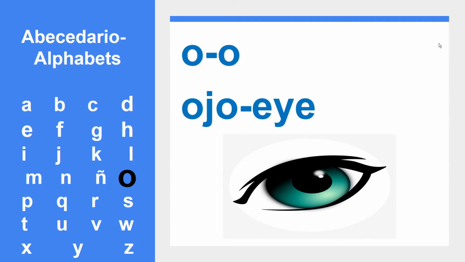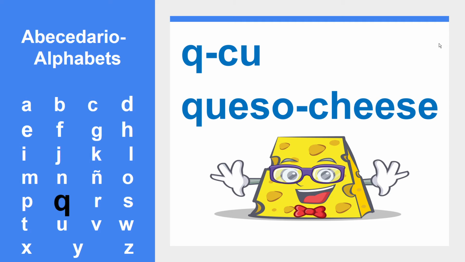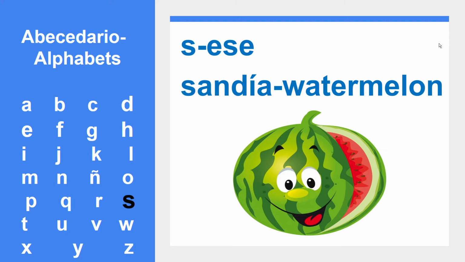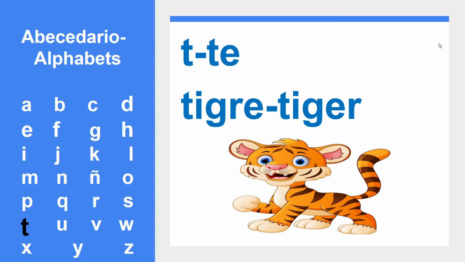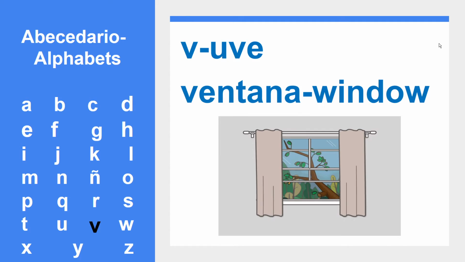O is O, for example, ojo. P is P, like patata. Q is Q, for example, queso. R is R, like raton. S is S, like sandía. T is T, like tigre. U is U, for example, uno.